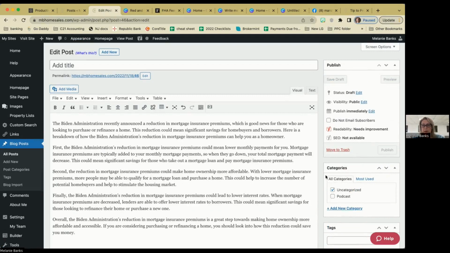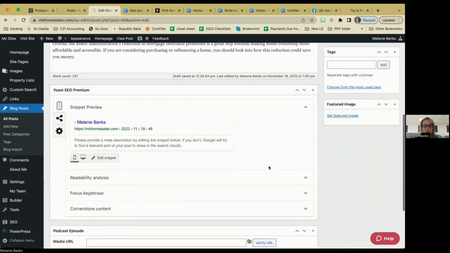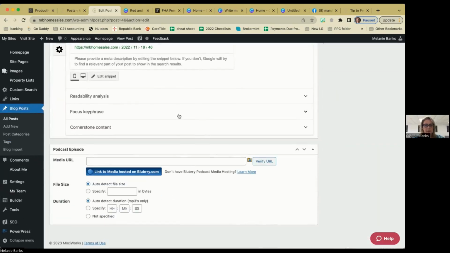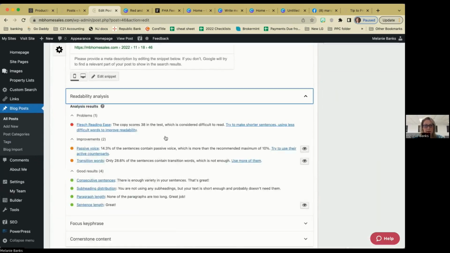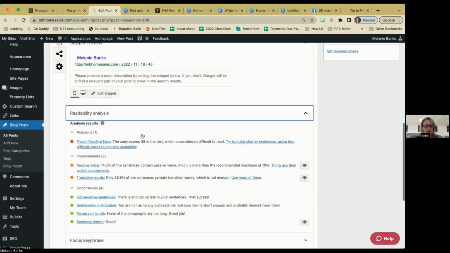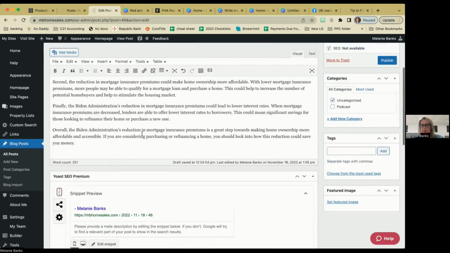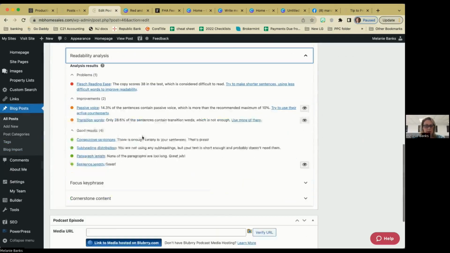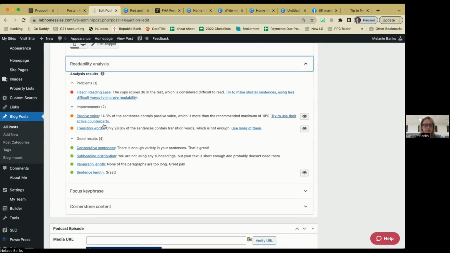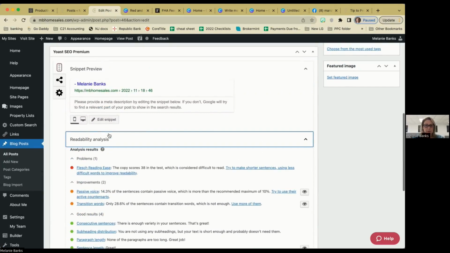Now, Marcia and I look at our readability, and if it says needs improvement, we do scan down here. We look at our readability analysis, and it is going to tell me what is wrong. Marcia tries to get hers into the yellow, I believe, where it says readability is okay. Sometimes I'll just let it fly because I don't care. She does like to look through these, and it tells you what's wrong, what you could make better. So you could play with that a little bit.